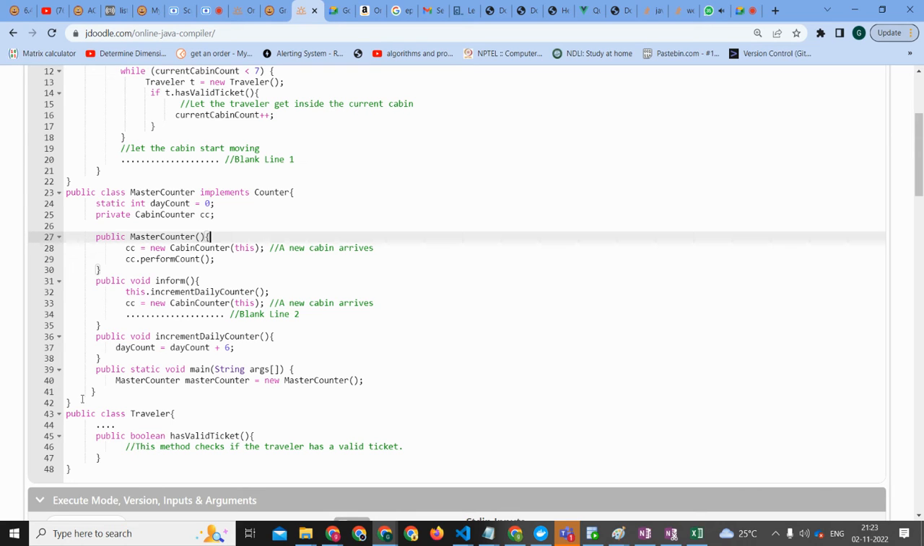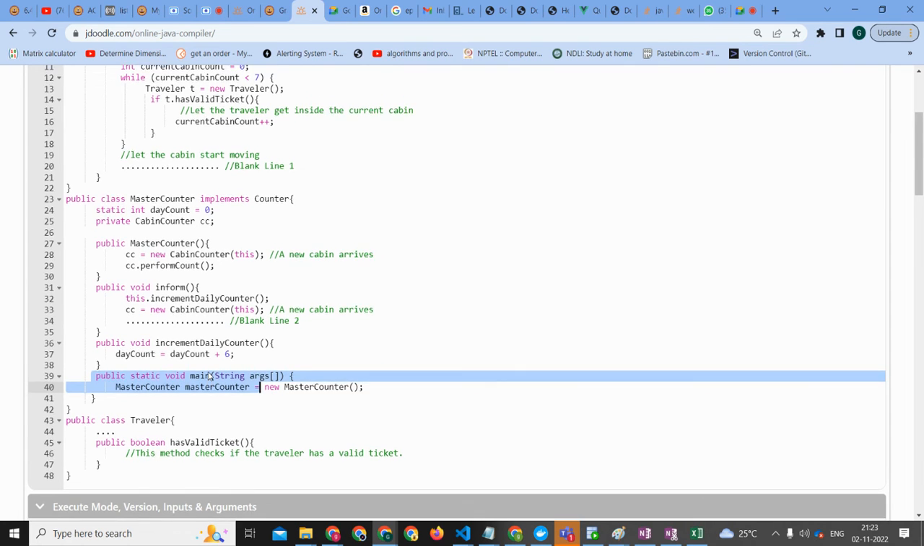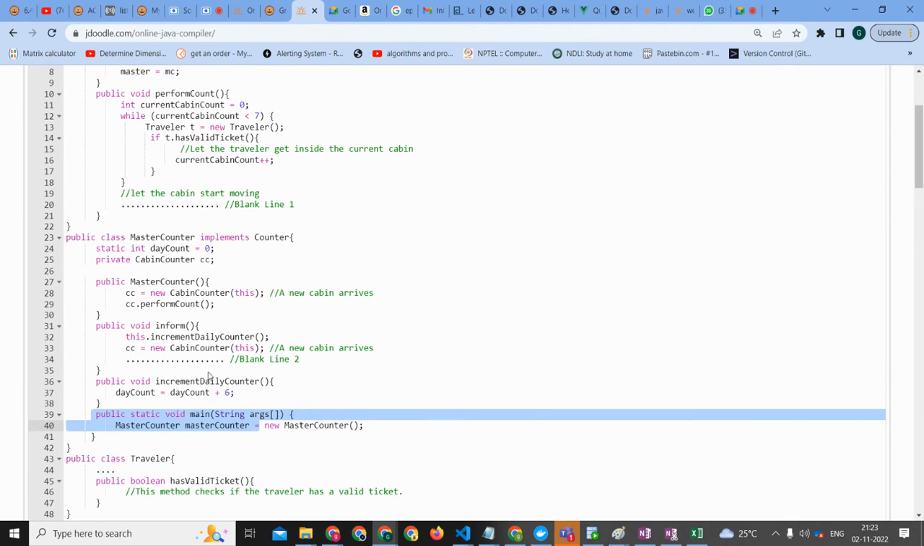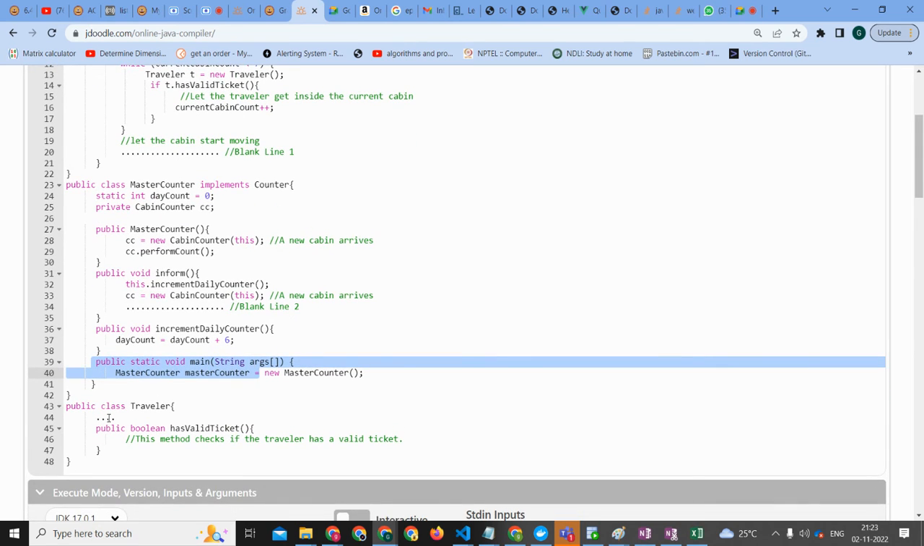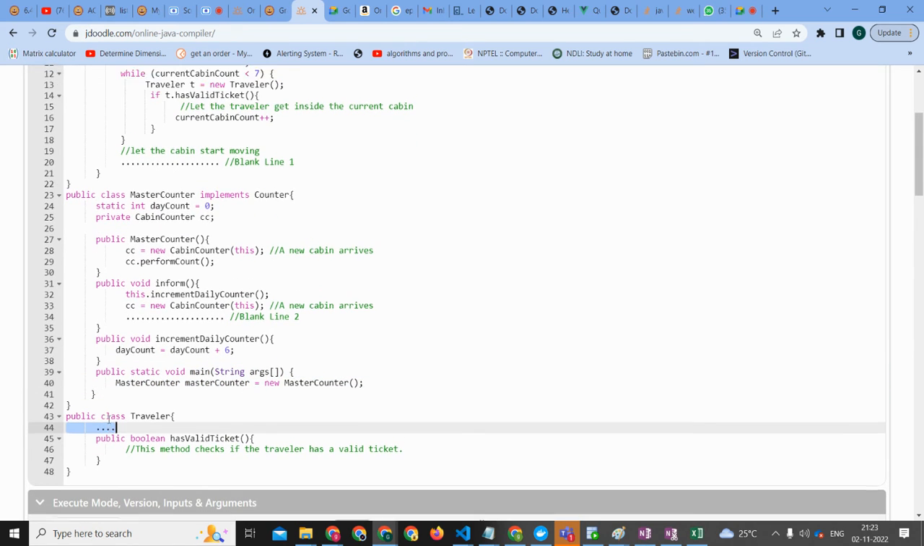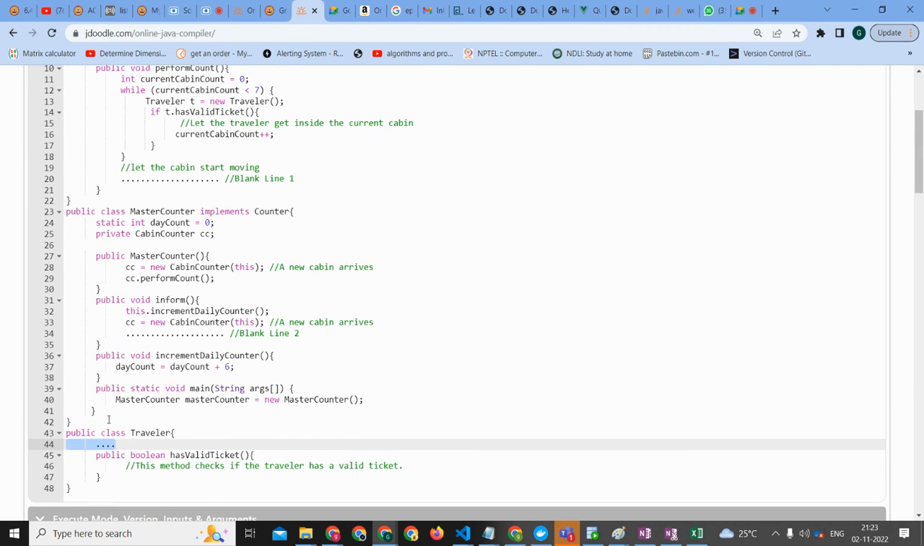Do we have any main method? Where is the main method? Yeah, line number 39, we have the main method. Do you have any code after line 48? No, that's all. They have something, but it's not given, which means we can't implement this code.